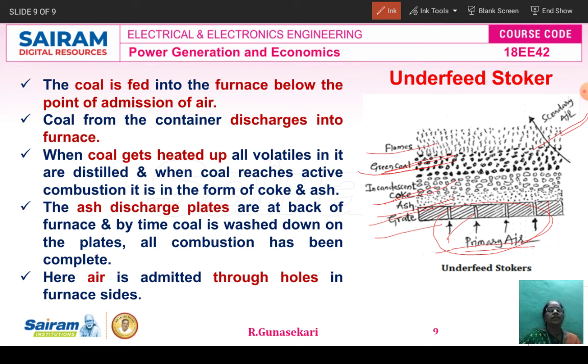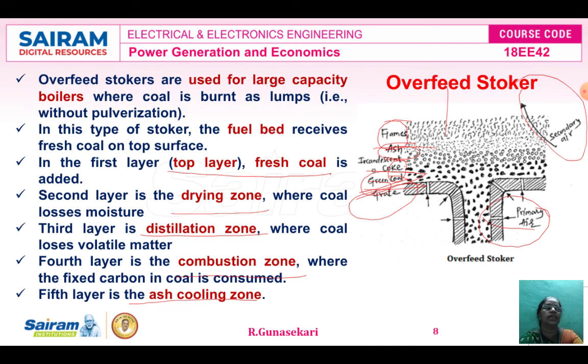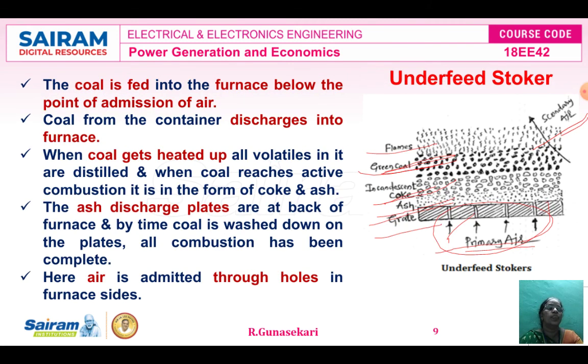Then what is the difference between the overfeed and underfeed stoker? You see the diagram. Here in the overfeed, first grate, coal, then coke and then ash, flame. But here, first grate, after that instead of coal, ash, then coke, then coal.